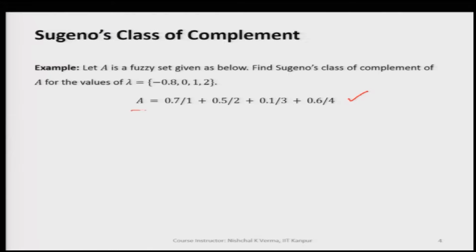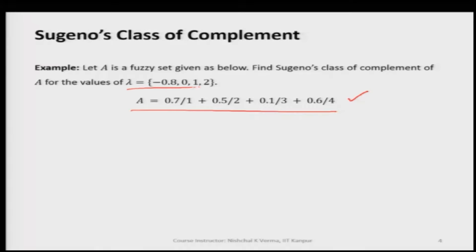We have this fuzzy set and we need to find Sugeno's class of complement of this fuzzy set for the values of lambda listed here: minus 0.8, 0, 1 and 2.